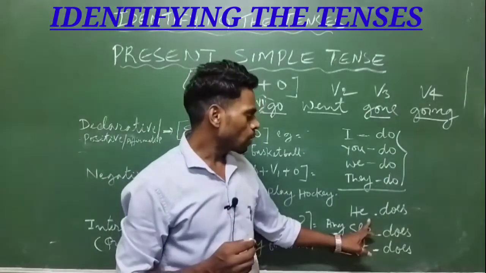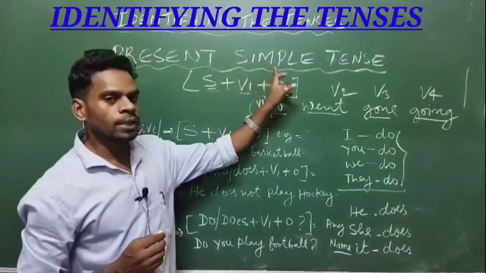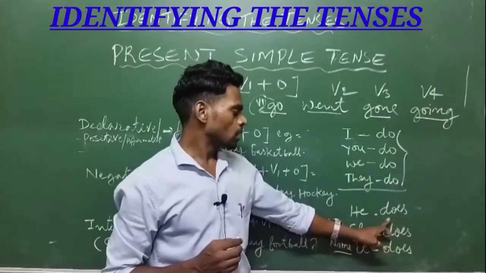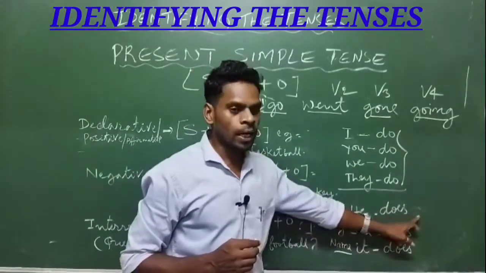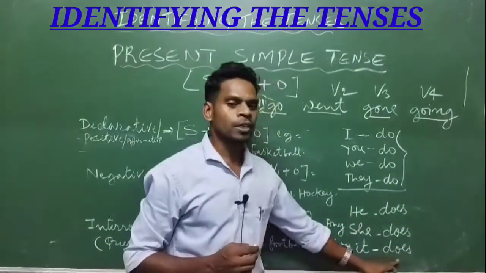Whenever you make a negative sentence in simple present tense, we use does. So he does not play, or she does not play, or it does not play.